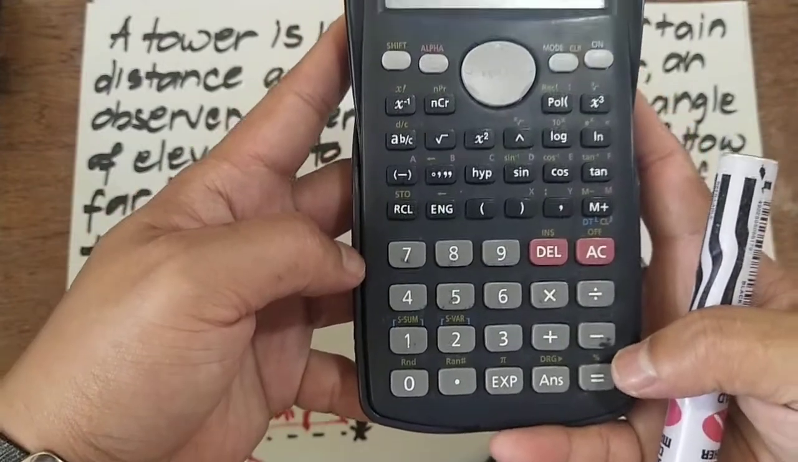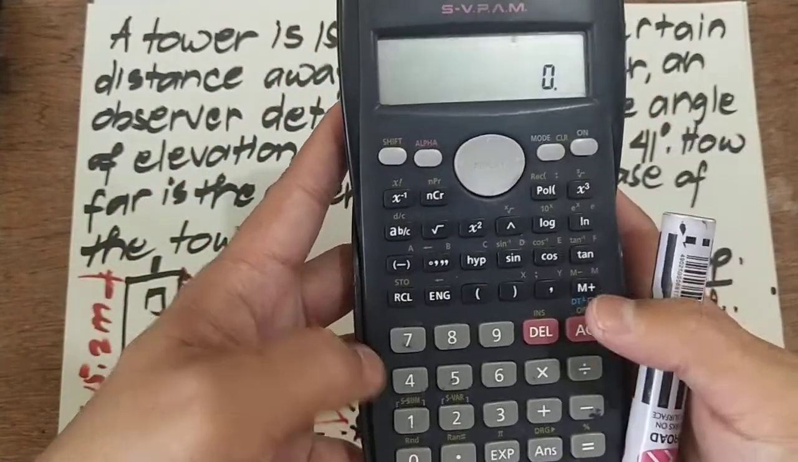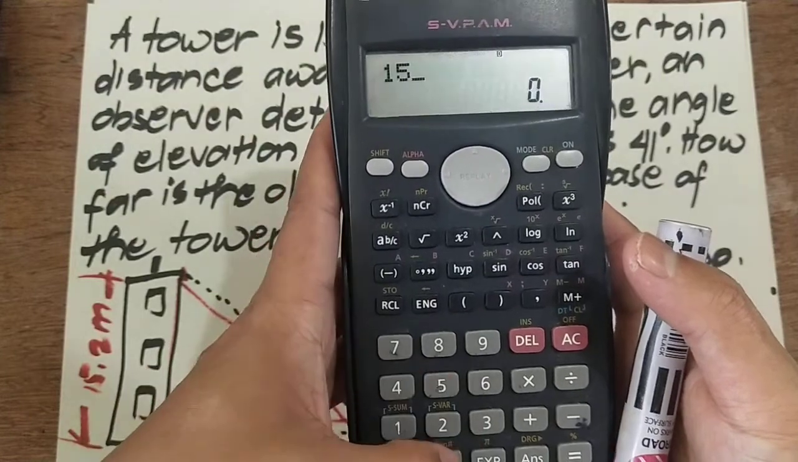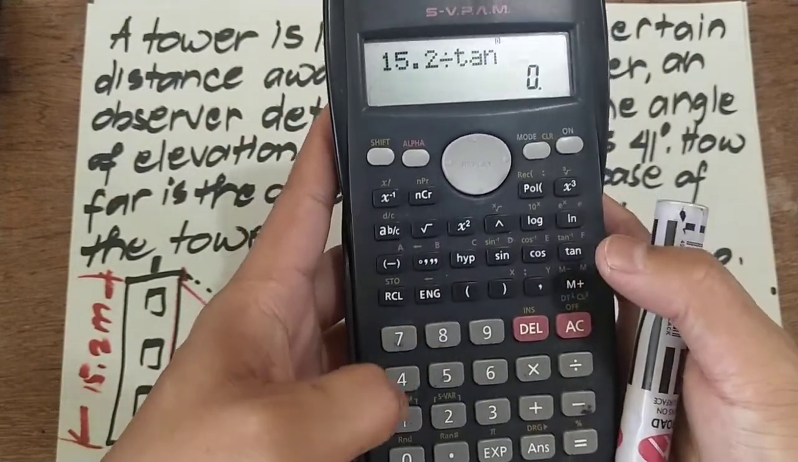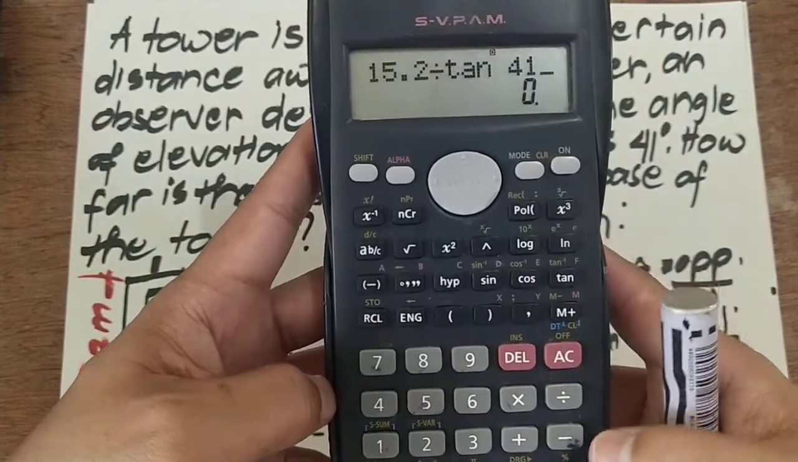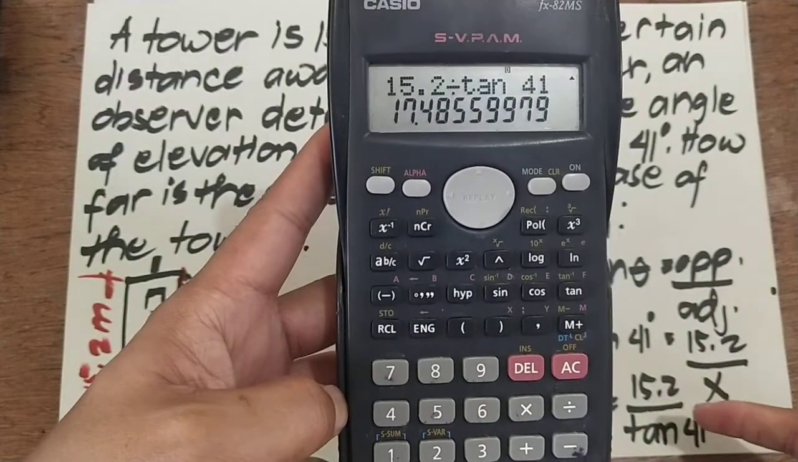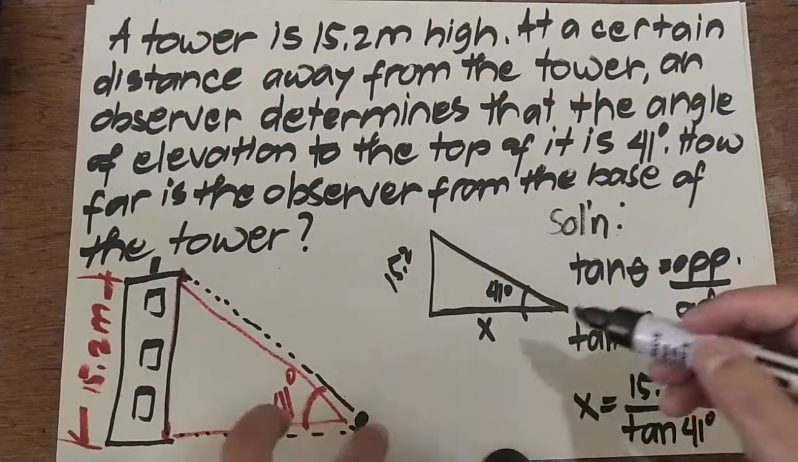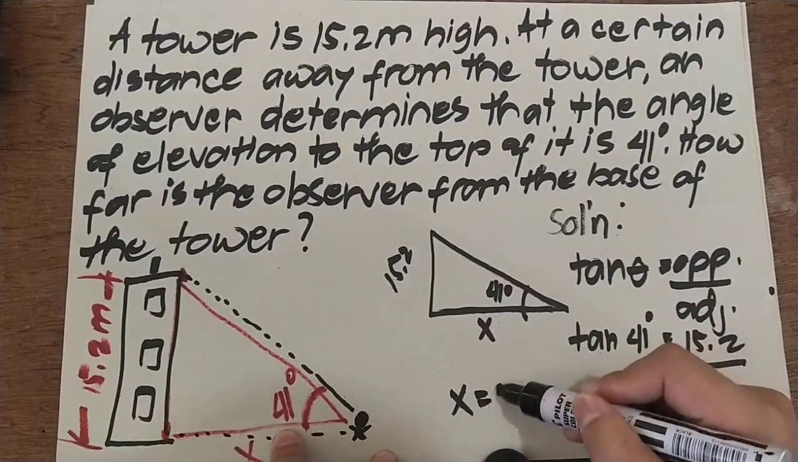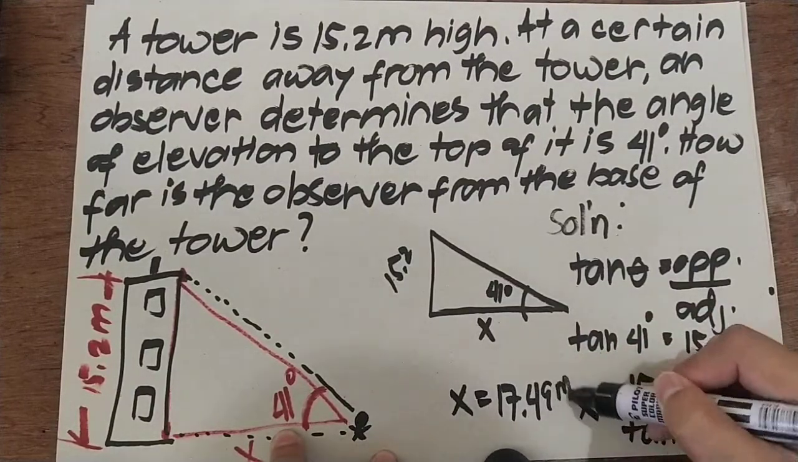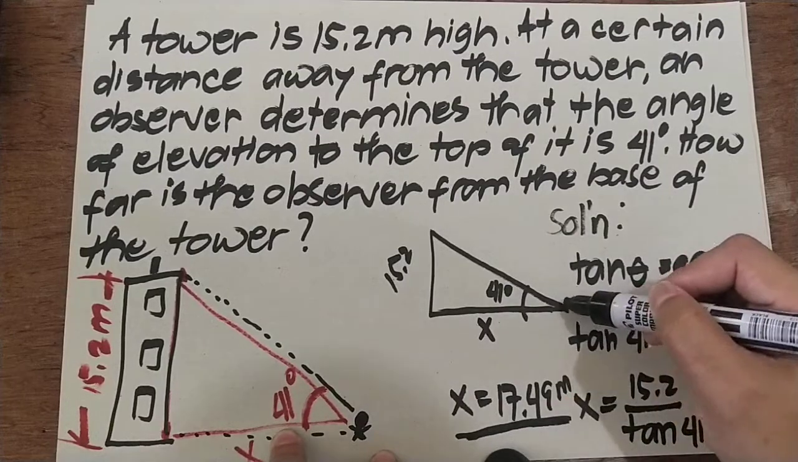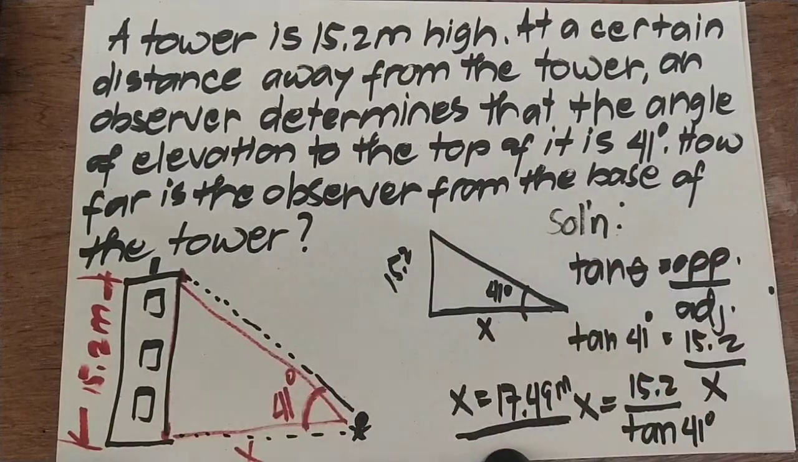I'm sorry. Ulitin natin para makita nyo. 15.2 divided by tangent 41. Okay? So then equal sign. So you have 17.49. So the value of your x here is 17.49 meters. Okay? Yan ang layo ng observer from the base of the tower. Do you have any question? Okay. Sige. So, and that's it.